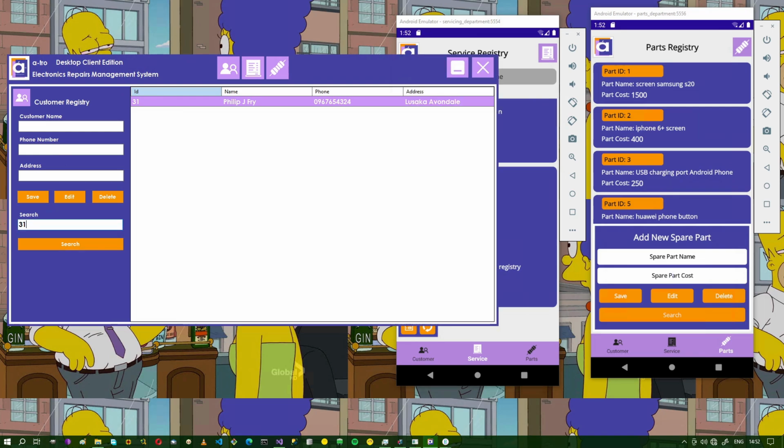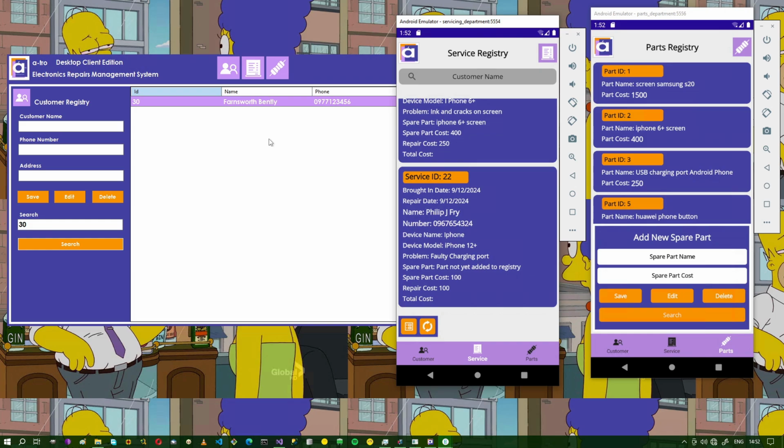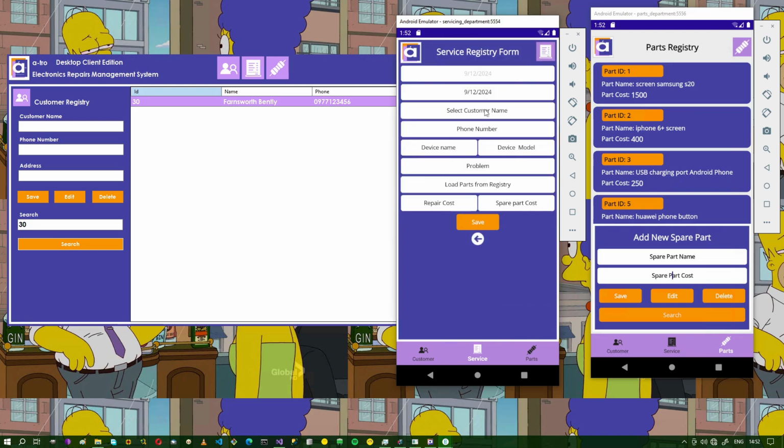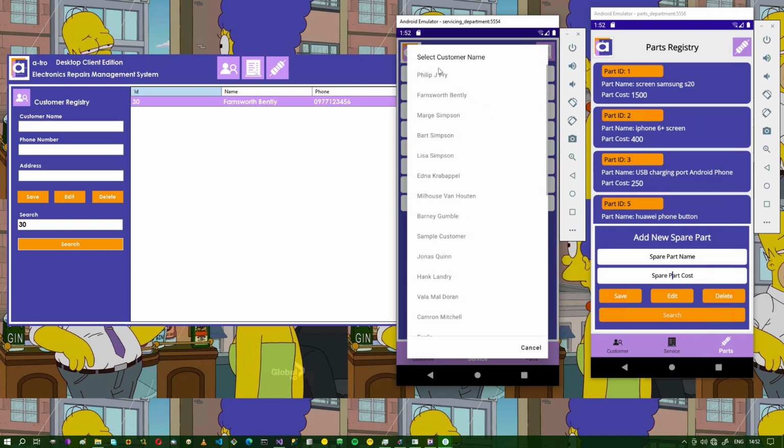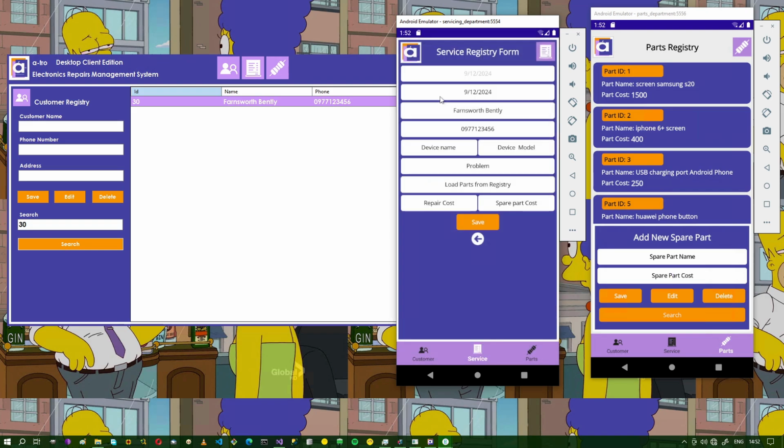Now let's find another customer. Farnsworth Bentley. Let's link the hardware to the customer details, and then we'll add that as a sticker onto the device. So we come back into the form. Customer name, Farnsworth Bentley. The number loaded automatically.